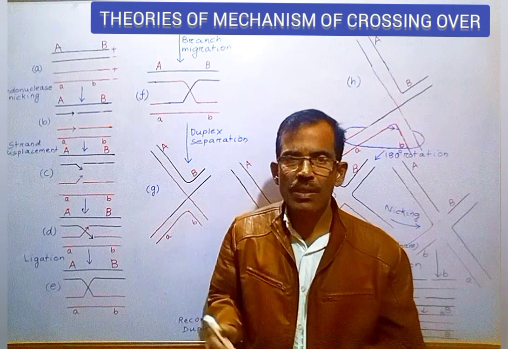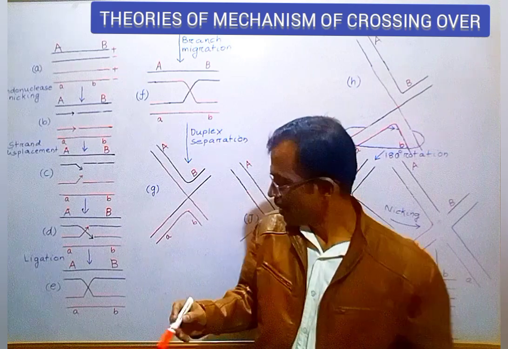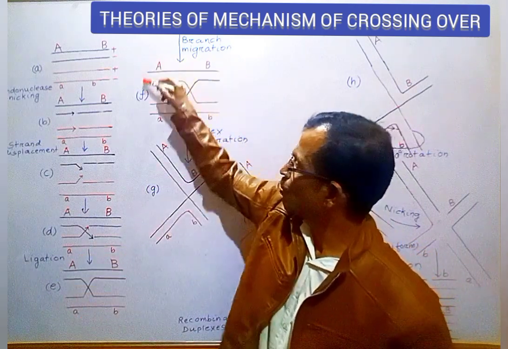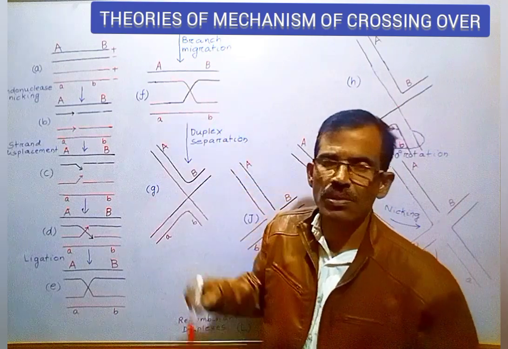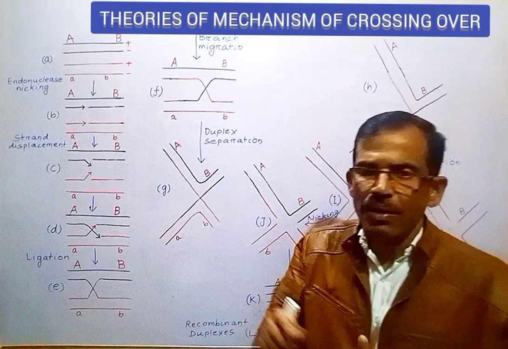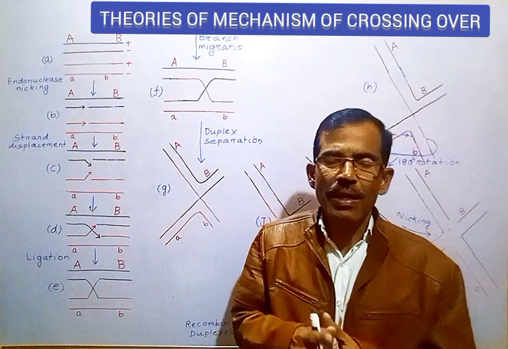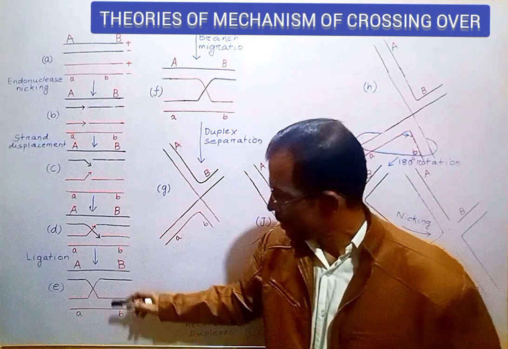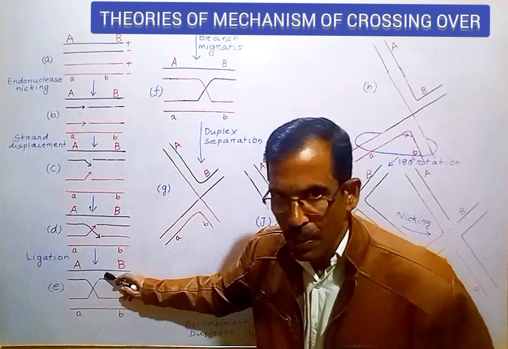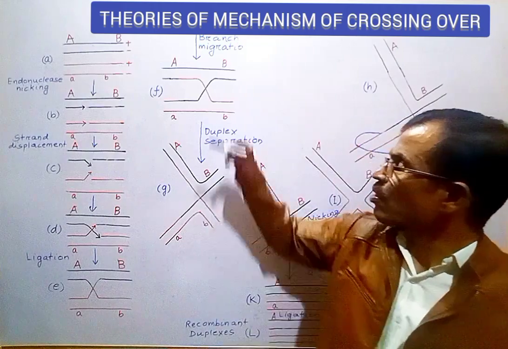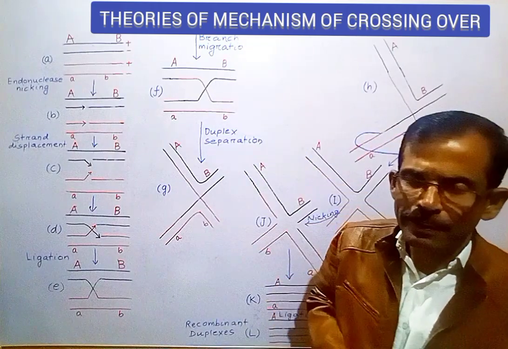The process of ligation creates heteroduplexes which are called heteroduplex DNA molecules. The heteroduplex DNA molecules created by ligation are held together by a crossbridge-like structure. The position of the crossbridge moves down the chromosome by a process called branch migration.